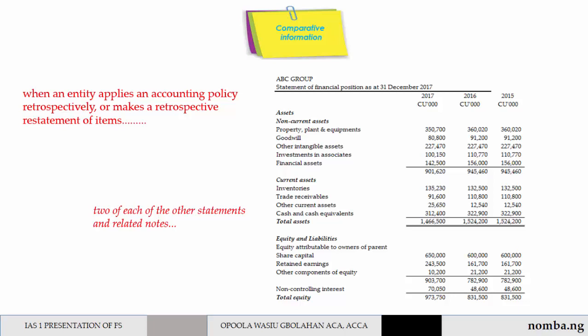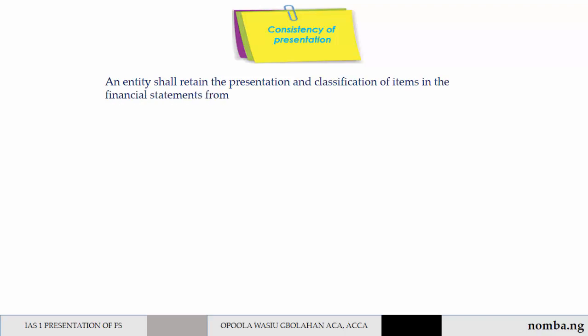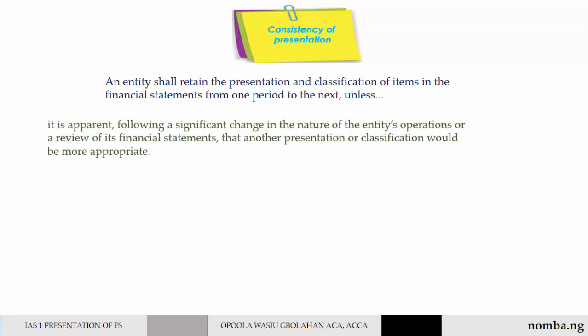The final general feature is consistency of presentation. An entity shall retain the presentation and classification of items in the financial statements from one period to the next, unless it is apparent following a significant change in the nature of the entity's operations or a review of its financial statements that another presentation or classification would be more appropriate. And also, an IFRS requires a change in presentation.